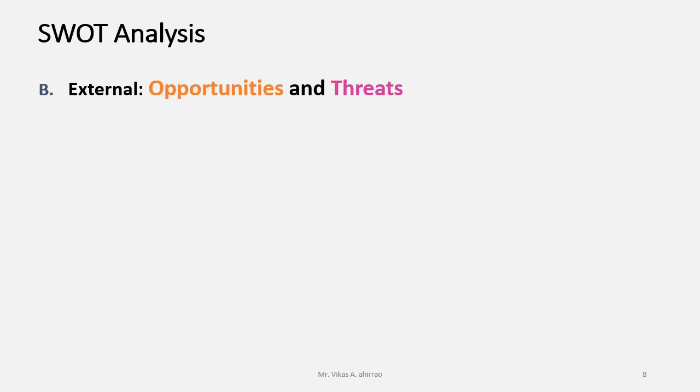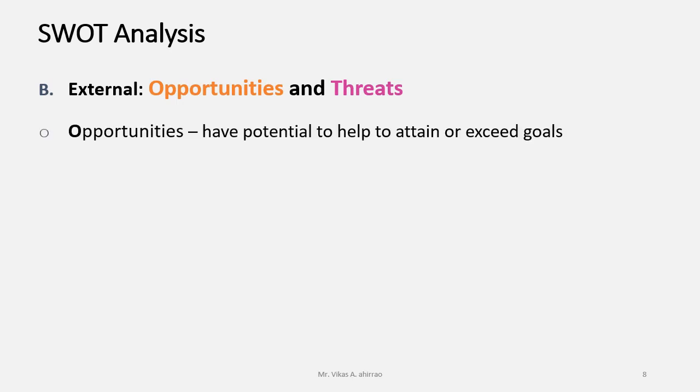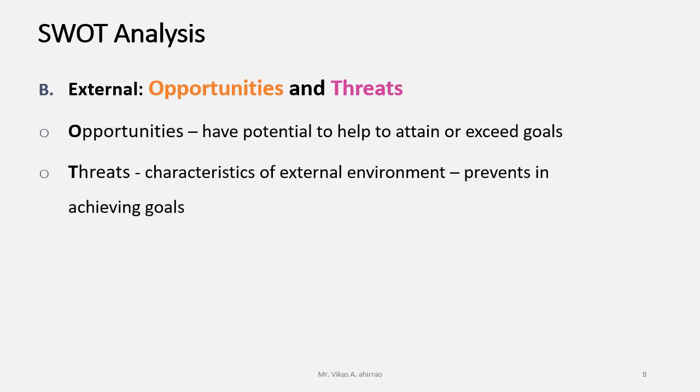Now, the second category, that is the external one, and two factors are present under this category, which are opportunities and threats. Opportunities have a potential to help to attain or exceed the goals. And threats are the characteristics of the external environment, and these characteristics will surely prevent achieving the set or desired goals.